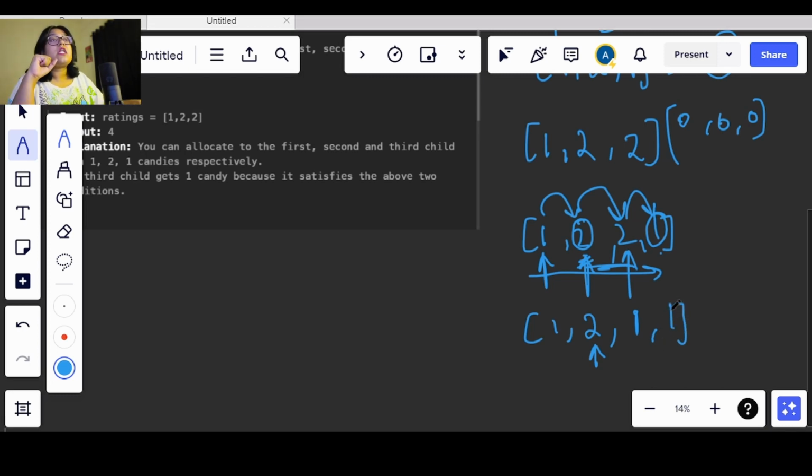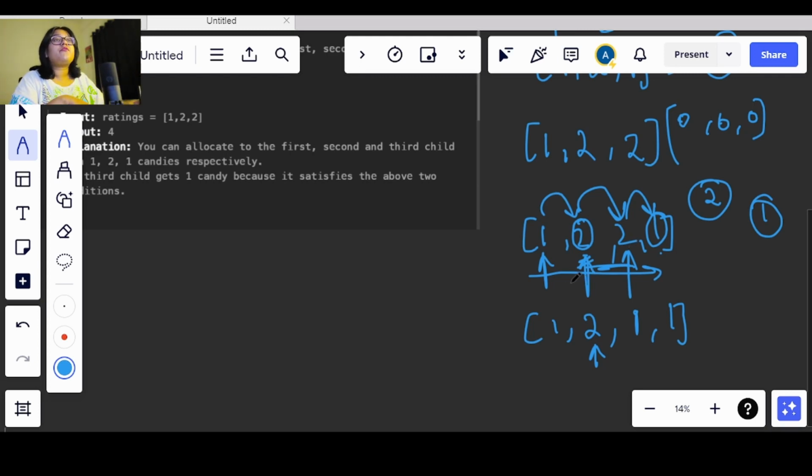Now the child with a rating of 2 and the child with a rating of 1 are both getting equal candy, and this is not justifiable, right? If the person has a greater rating and still gets the same candy as the upcoming child, then it is not right.